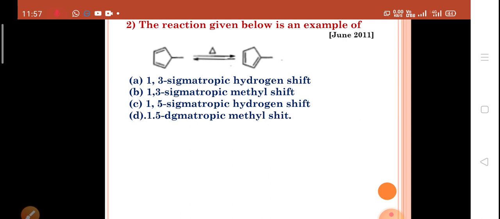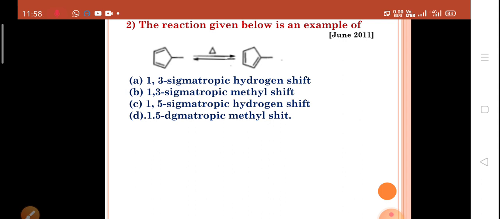Cycloaddition reaction is a reaction in which two unsaturated molecules undergo an addition reaction to yield a cyclic product. Formation of the cyclic product takes place at the expense of one pi bond in each of the reacting partners and the gain of two sigma bonds at the ends of both components having pi bonds.